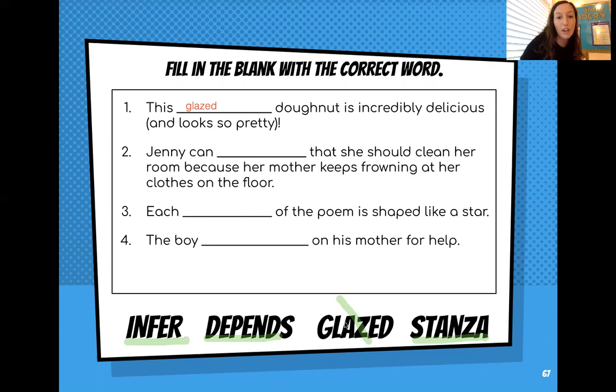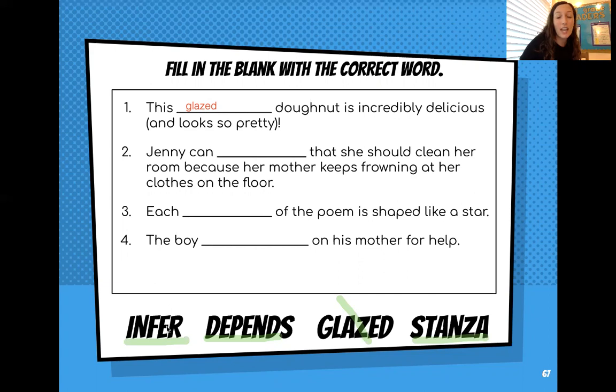We've already used the word glaze, so now let's try the word stanza. Jenny can stanza that she should clean her room because her mother keeps frowning at her clothes on the floor. Like I said before, we know stanza is a group of lines in a poem, so it's nothing to do with cleaning her room.